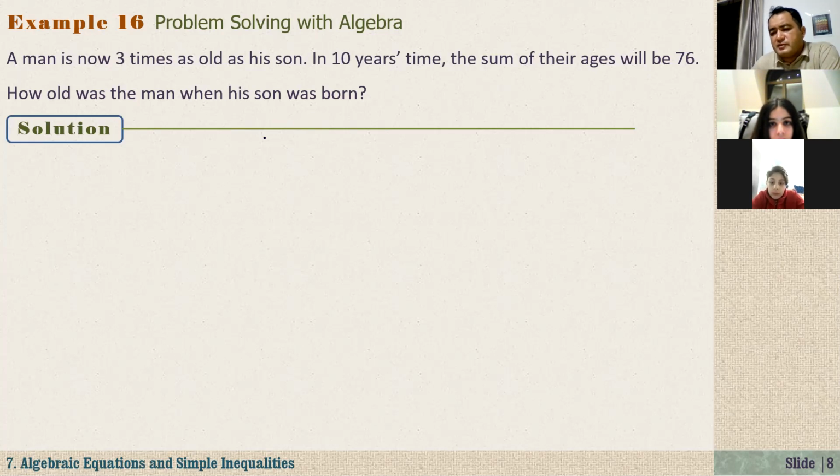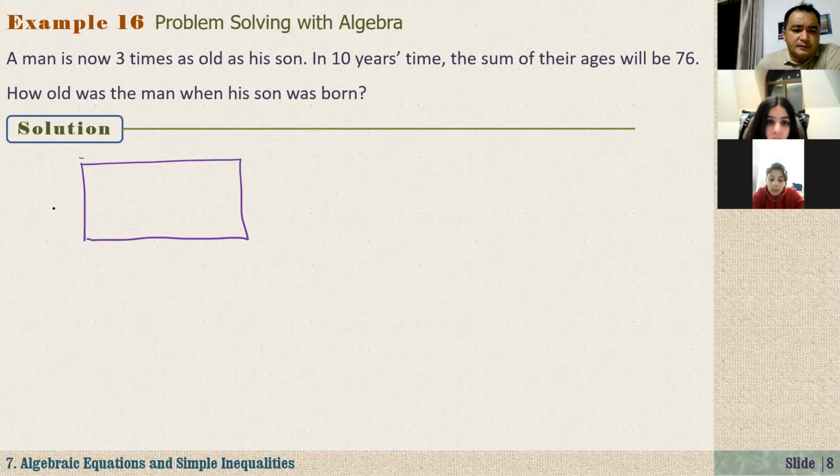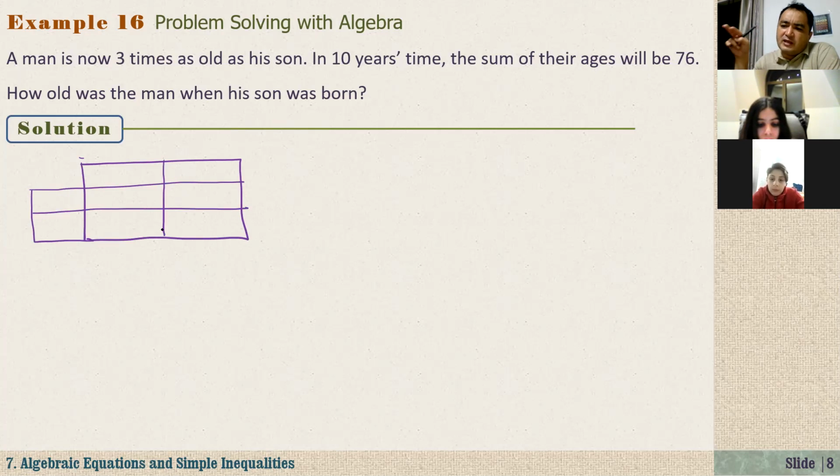In this kind of age problem, you may use different methods, but I suggest you make a table. Immediately we can make a table here. This is a table, and we are talking about 2 people, a father and his son, and also about 2 different times, now and the future. So this one is the present, now, and it says 10 years' time, so it is plus 10.